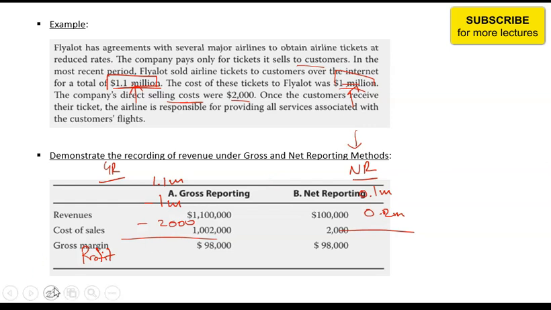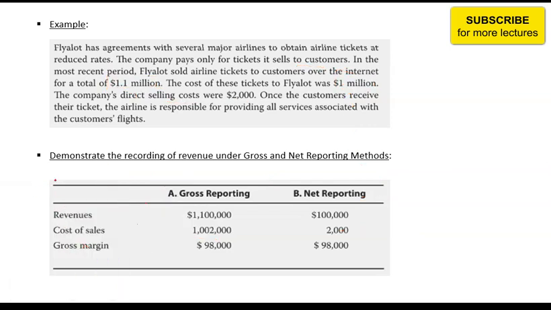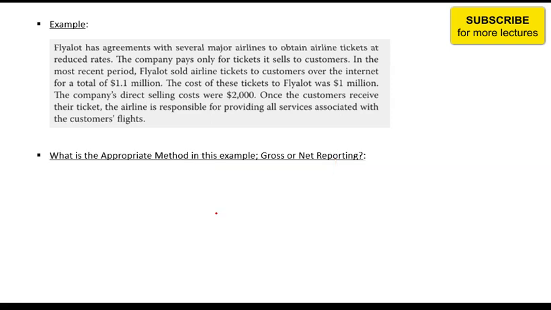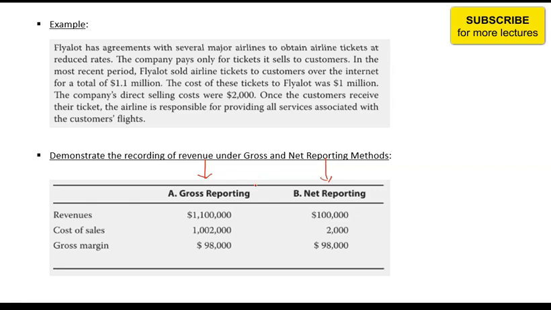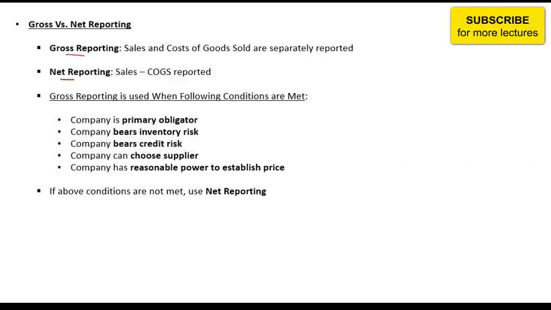So again, a fairly simple concept, but you should be able to decide, with reasoning, whether gross or net reporting should be used. This is a very simple case. Just to explain it, when you do analysis on real companies or on your own companies, you may find some complex cases. In that case, you will have to refer to these measures: whether the company has the primary obligation, who bears the credit risk, who chooses the supplier, and in that case you may have to make some judgment as well.